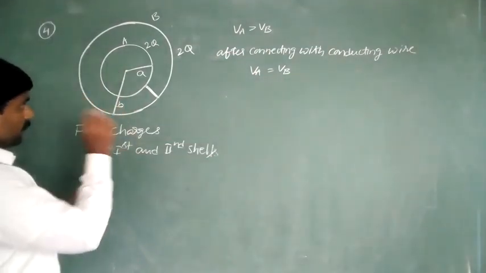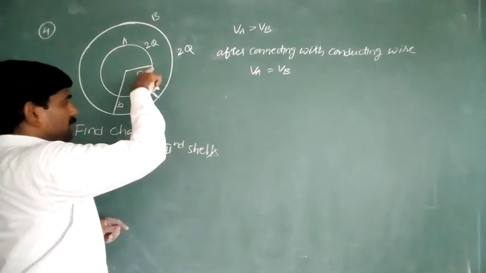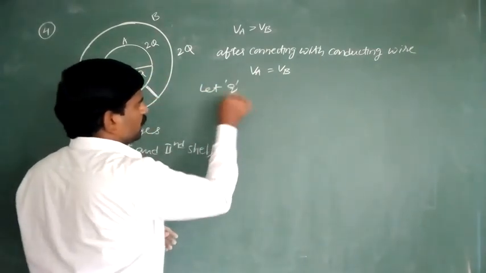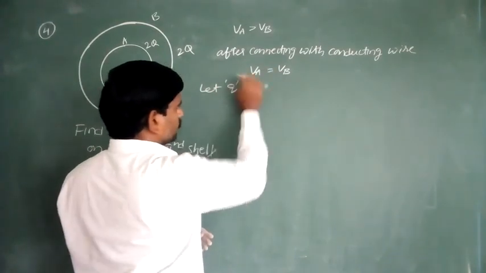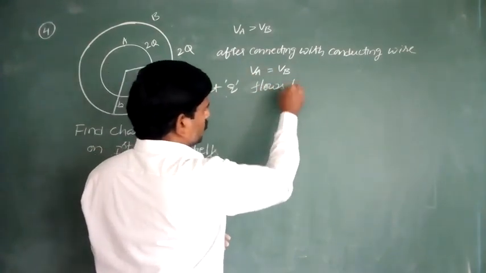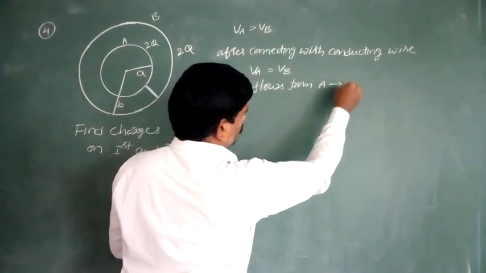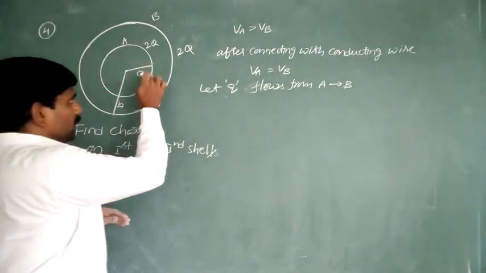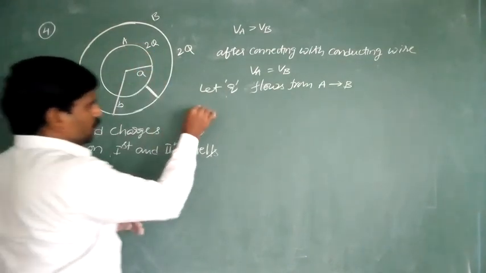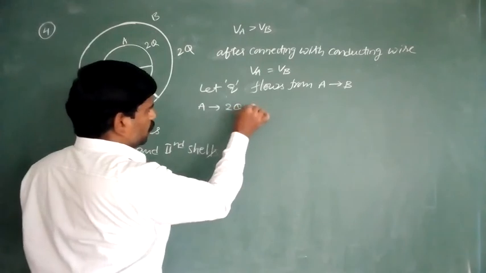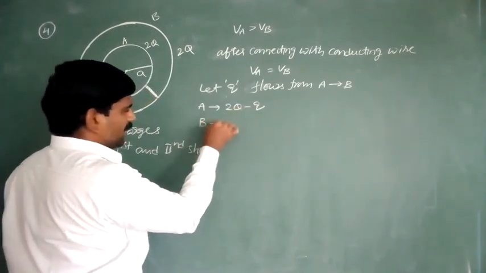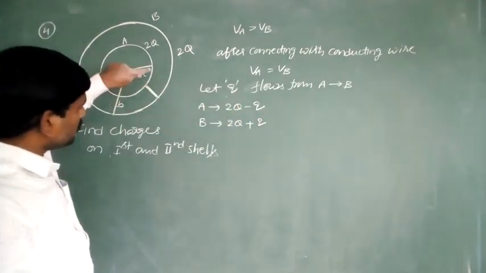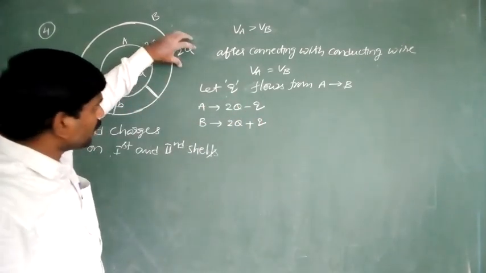Observe here. Some charge flows from the first object to the second object. How much charge? Later. Let q flow from capital A to capital B, from the first shell to the second shell. Therefore, the charge on the first shell becomes 2q minus q, and the charge on the second shell becomes 2q plus q. Why? Because this q charge is moving from the first shell to the second shell, so here the charge increases.